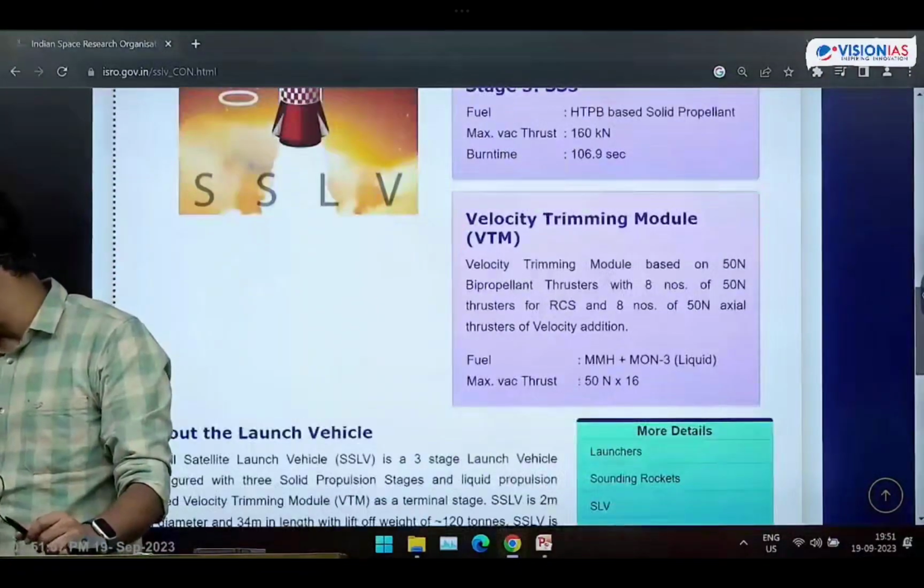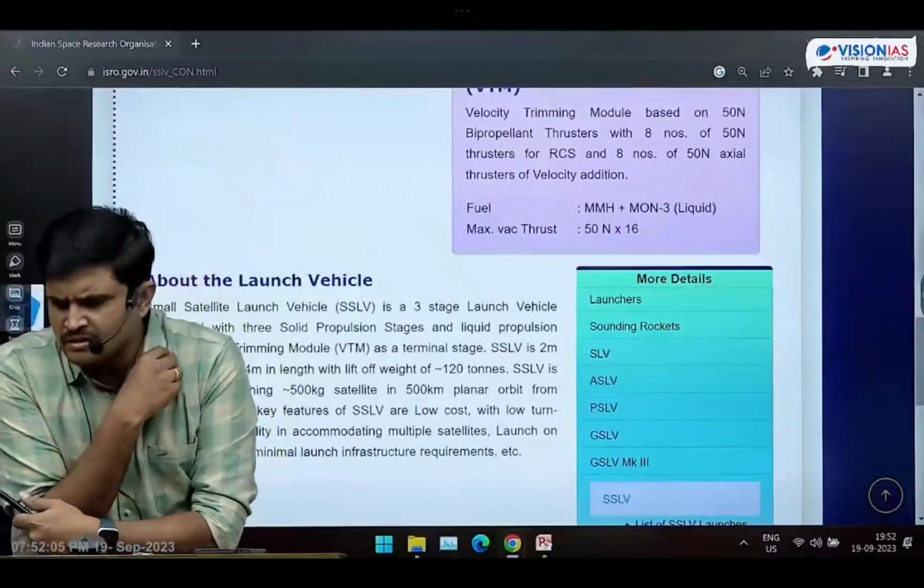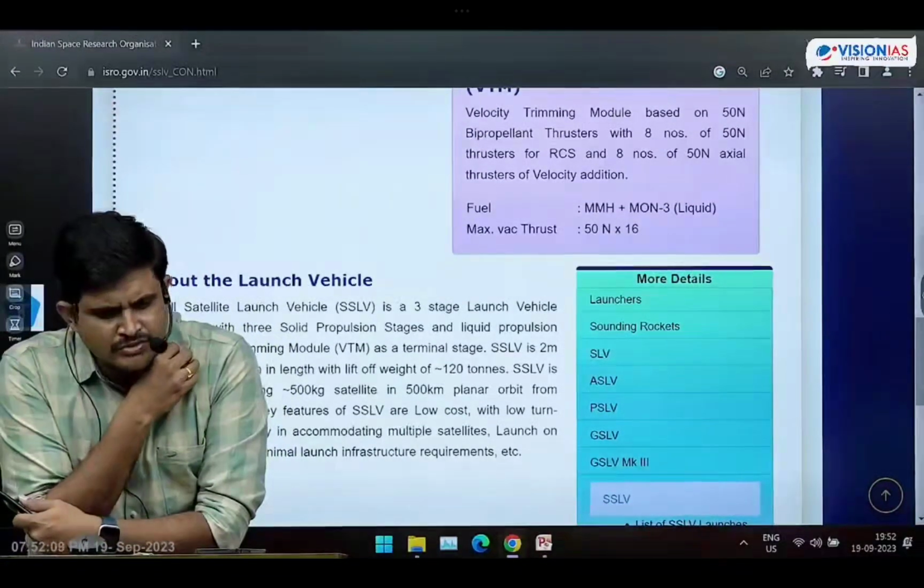It has 3 stages. In all these stages, solid fuel is used.